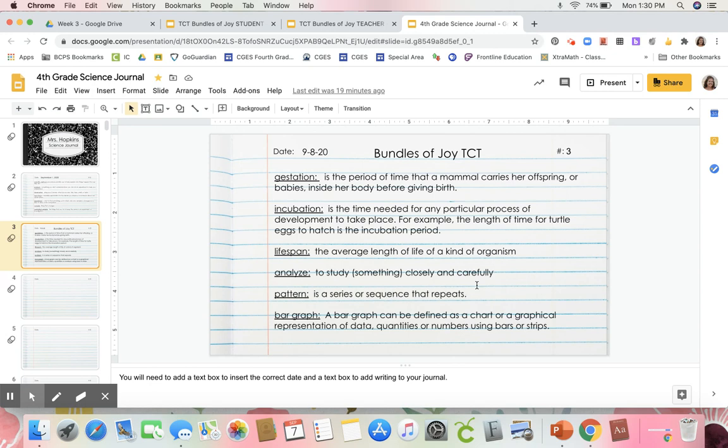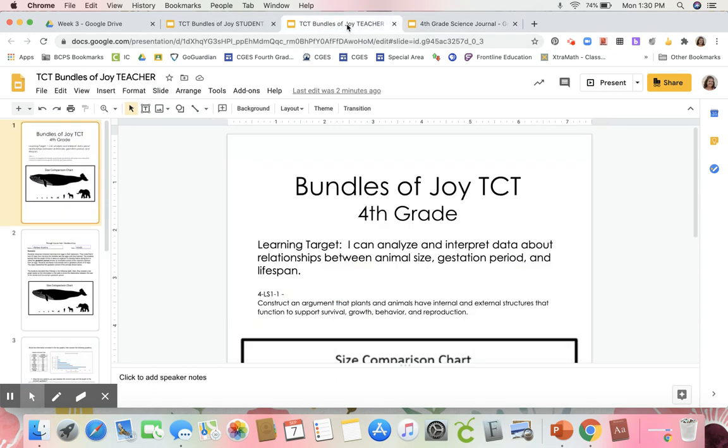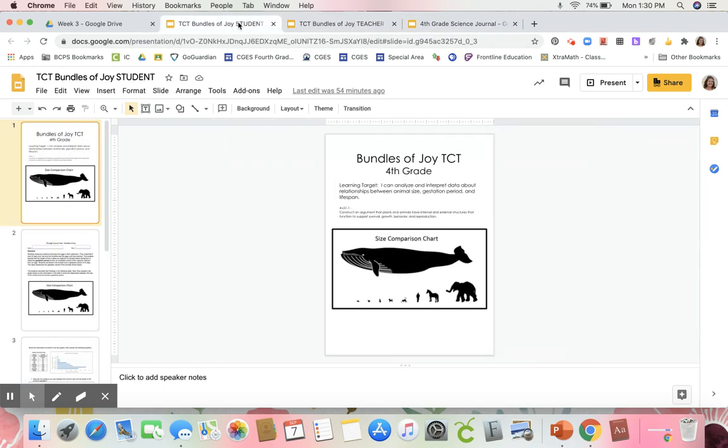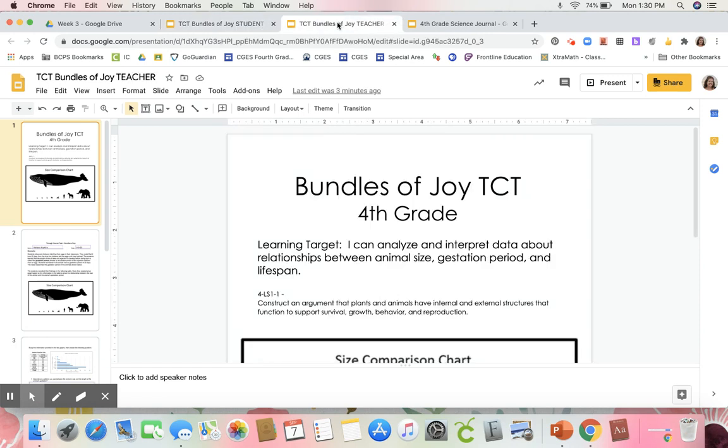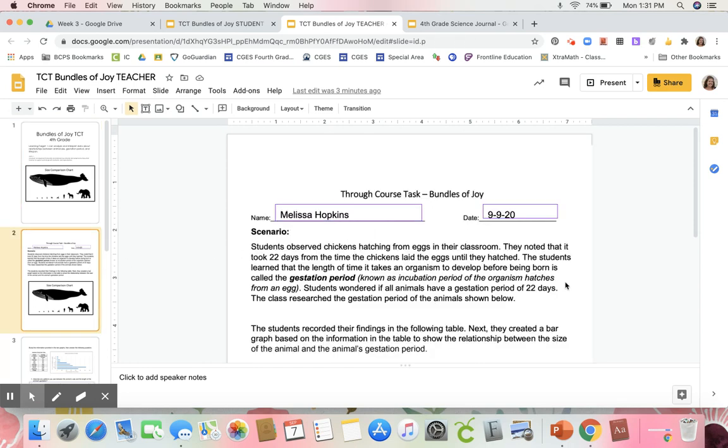So today we're going to complete that first page together. I'm going to show you my version. This says teacher. You will be doing it on your student page, and you have mine to use in case you need it, because I realize this is a very difficult thing to talk about and do through distance learning. So we're going to just do our best. This very first page is where you put your name and the date. You can see I put my name and my date up there.